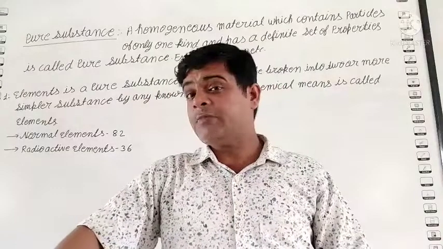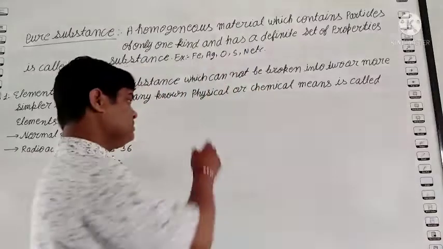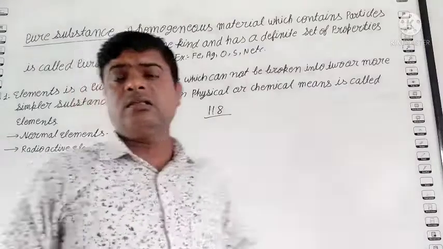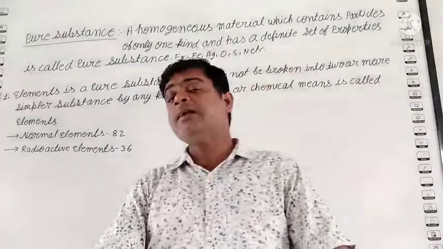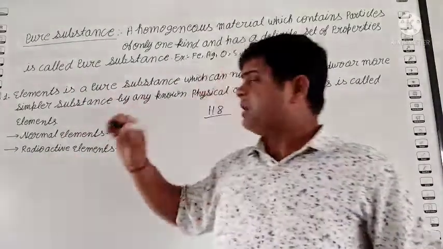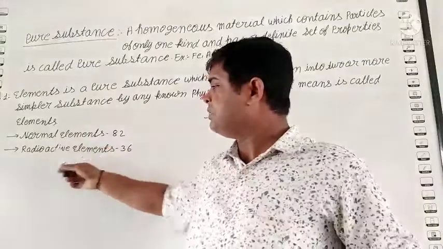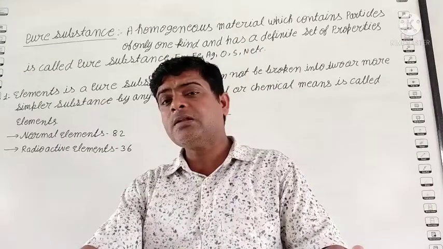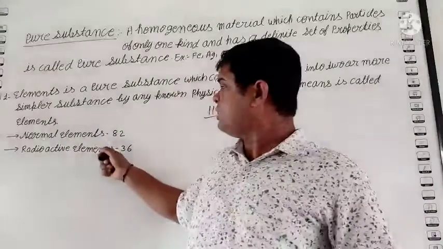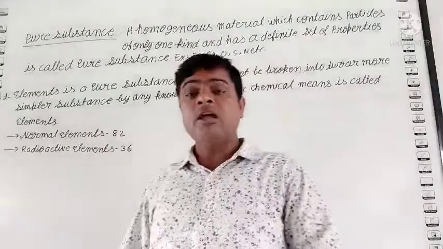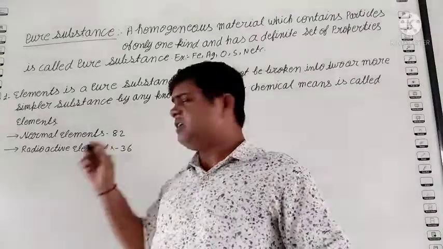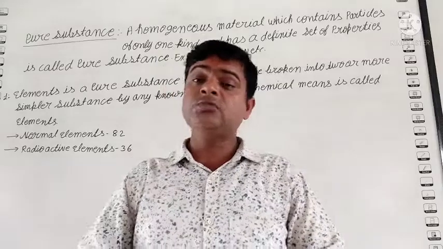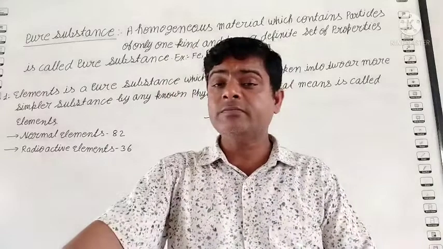Nowadays, students, how many elements are there? 118 elements are present. And among the 118 elements, there are two types: the first is normal elements and the other is radioactive elements. 82 elements are normal elements and 36 elements are radioactive. So the question is, what is normal and what is radioactive?